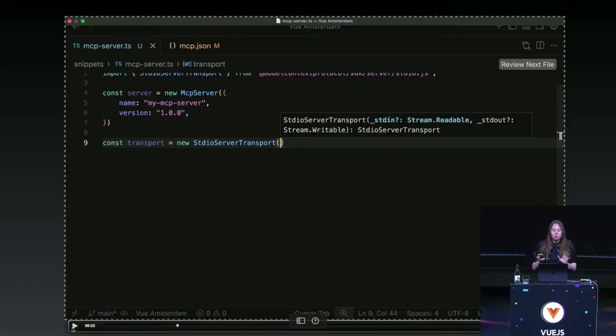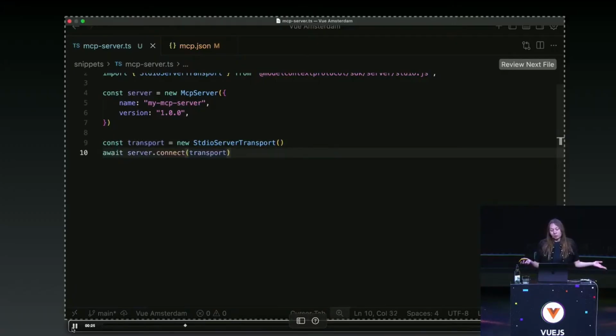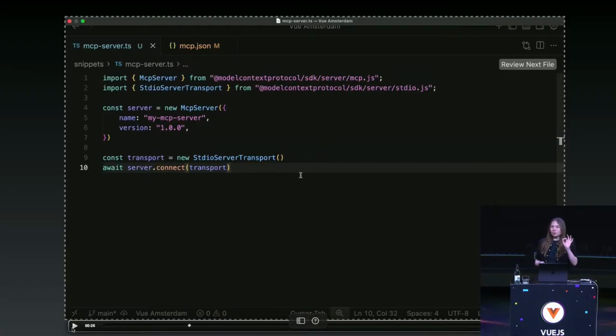So we will just use a local process. Stdio server transport, and that's actually all. Now all we have to do is connect it. So with just these 10 lines of code, we have an MCP server which is functional and that we can literally use right away in our host, here Cursor.